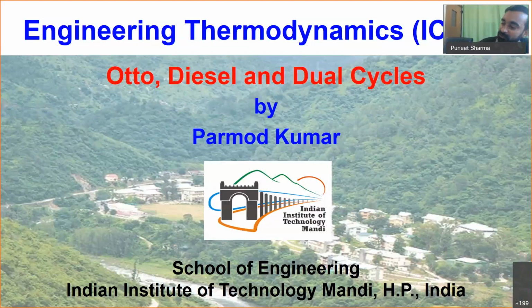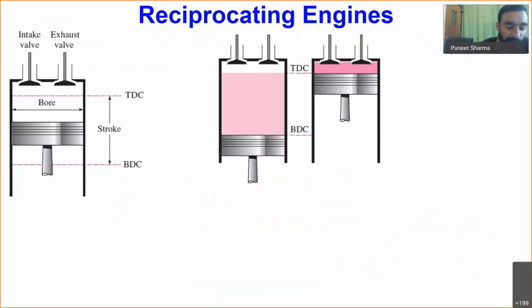So let me first give you a brief introduction about reciprocating engines. In the case of reciprocating engines, we have a cylinder. Here you can see this black colored thick wall represents a cylinder, and inside this cylinder we have one piston.